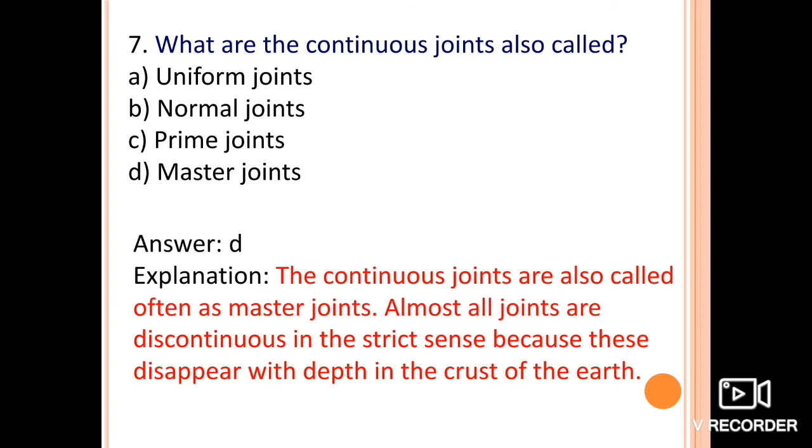So the continuous joints are also known as master joints. Almost all joints are discontinuous in the strict sense, because these disappear with depth in the crust of the earth. Okay, so that is the master joints. So what are the master joints?